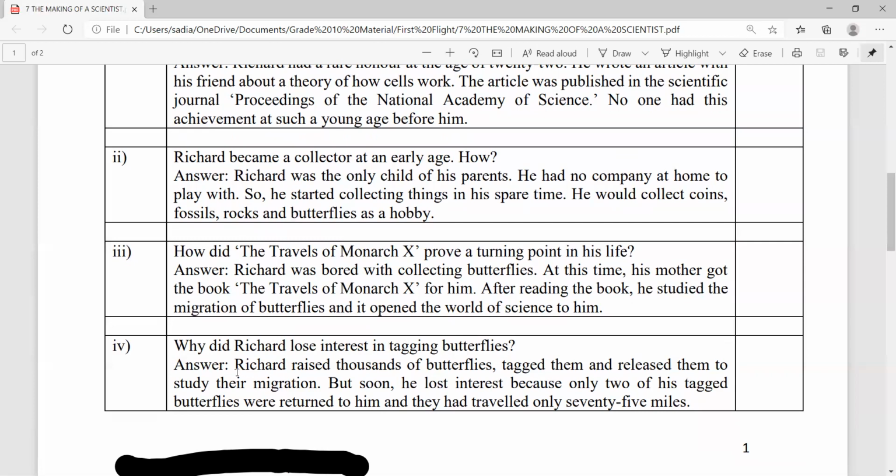It is evident that Richard raised thousands of butterflies, tagged them, and released them to study their migration. It is evident that very soon he lost interest because only two of his tagged butterflies were returned to him, and they had traveled only 75 miles.